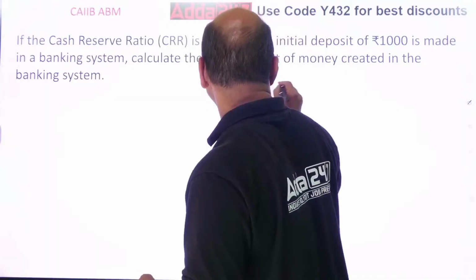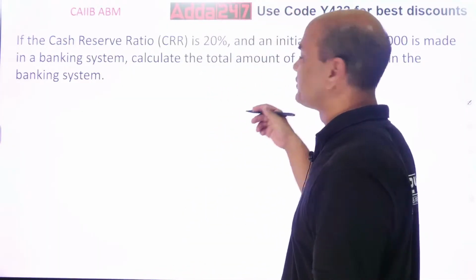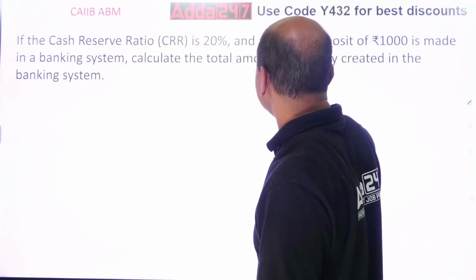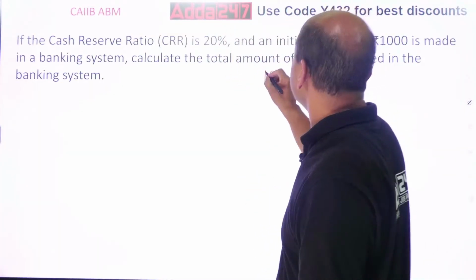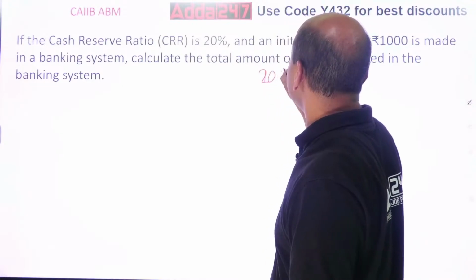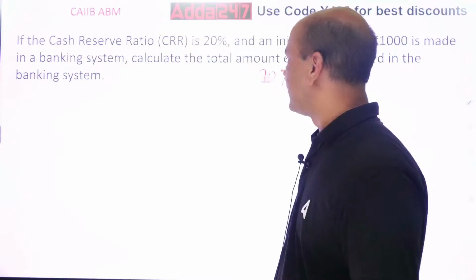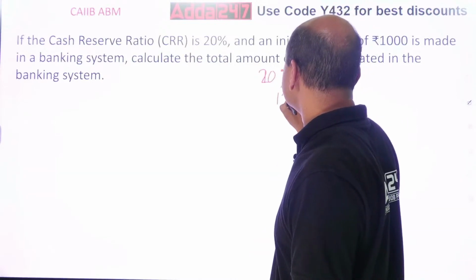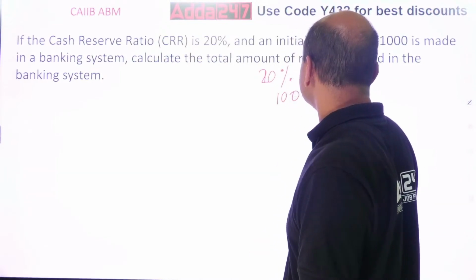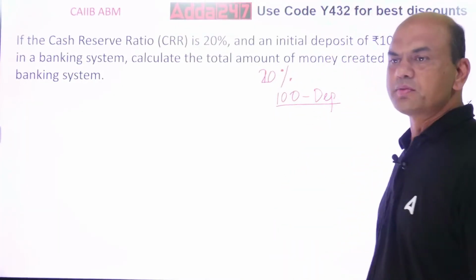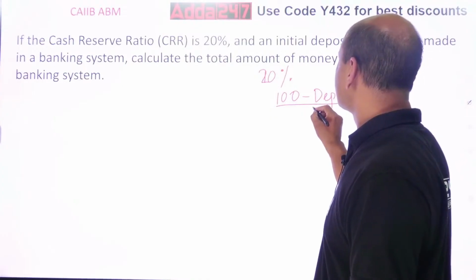Suppose I keep the CRR at 20%. What does it mean? If my bank gets a deposit of 100 rupees, then what does the bank do with that 100 rupees? It bifurcates into two parts.